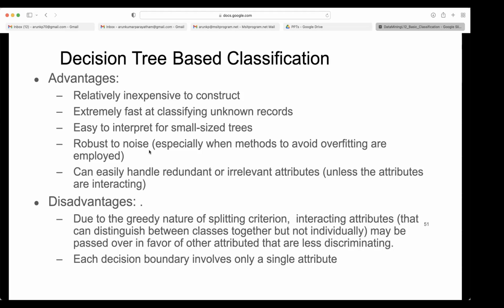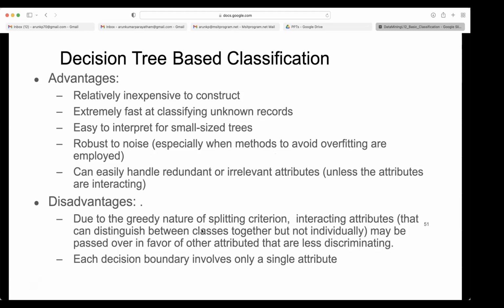That's why it is robust to noise, provided you employ methods to avoid overfitting. It can easily handle redundant or irrelevant attributes unless the attributes are interacting. Irrelevant or redundant attributes won't help you in splitting, right? So anyway they won't come into your tree.